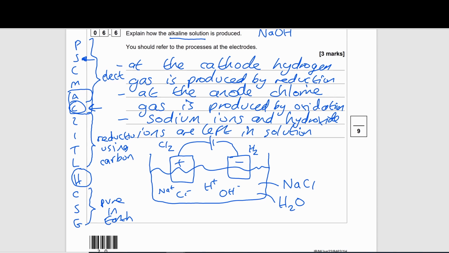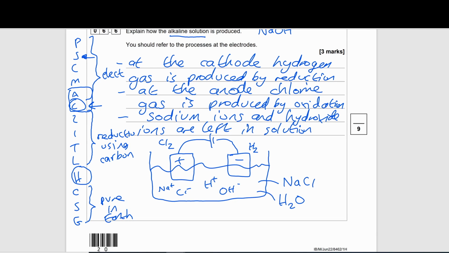The problem with electrolysis is, as it said, it's expensive, but why is it expensive? For you to extract something using electrolysis, it requires a lot of energy. So that is going to mean that more money is needed for the process.